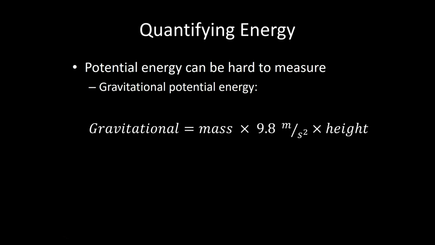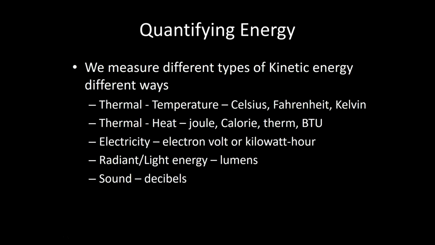We are only going to look at one equation in this unit, and this is for gravitational potential energy. This is the amount of energy that an object has by its distance above the surface. So the gravitational potential energy is equal to the mass of the object times 9.8 meters per second squared times its height off the ground. Try to keep that in mind because we're going to come back to this example later.